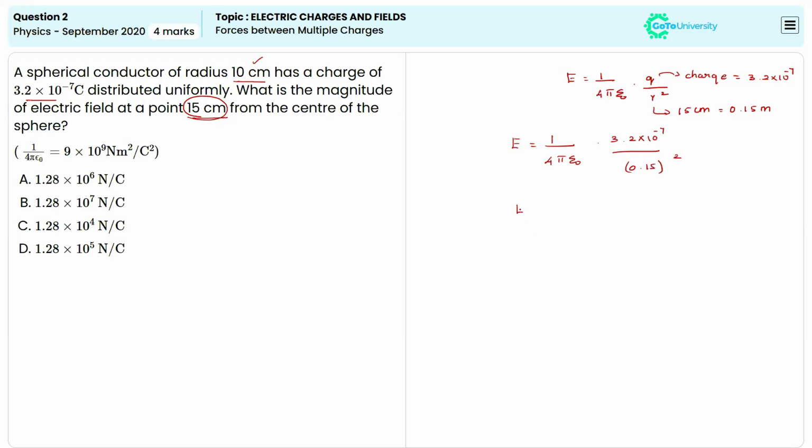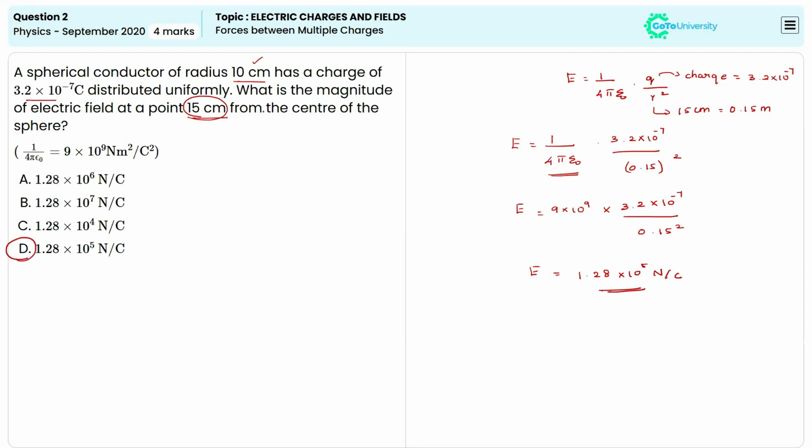So now it's known that the value of 1 divided by 4 pi epsilon naught will be equal to 9 times 10 to the power 9, because the Coulomb's constant will always equal 9 times 10 to the power 9. So we can keep the remaining terms 3.2 times 10 to the power negative 7 divided by 0.15 whole power 2. So when we are simplifying this, we will get the value of 1.28 times 10 to the power 5 Newton per coulomb. So this is the value of electric field at a point which was 15 centimeter from the center of a sphere. So here we can say the correct answer will be option D.